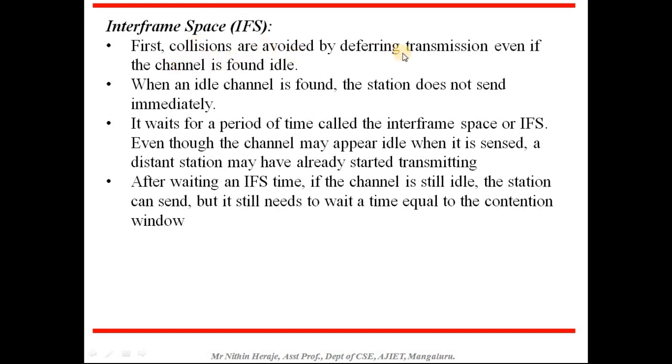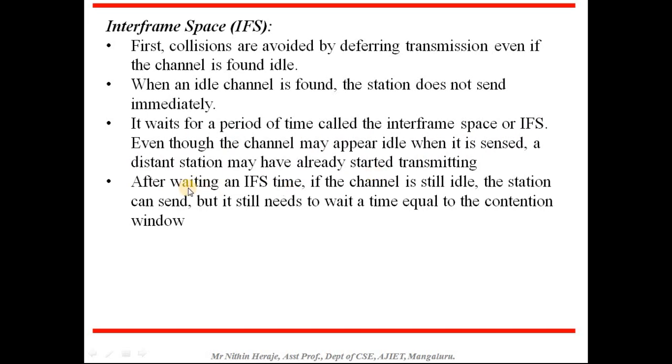The collisions are avoided by deferring transmission even if the channel is found idle. When an idle channel is found, the station does not send immediately. It waits for a period of time called the interframe space or IFS. Even though the channel may appear idle when it is sensed, a distant station may have already started transmitting.